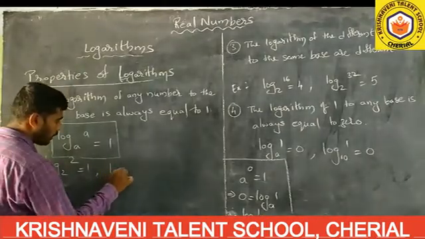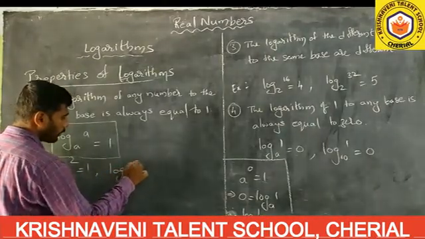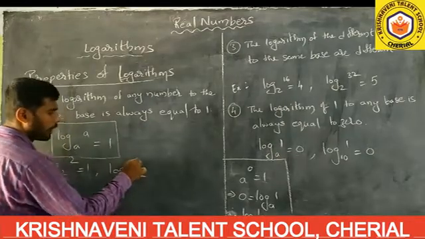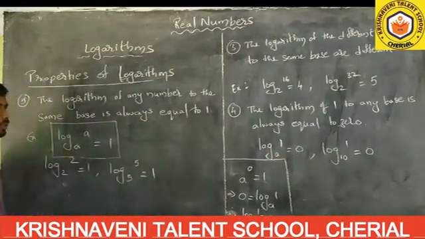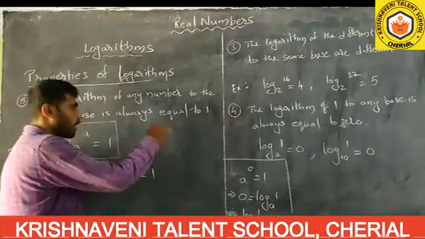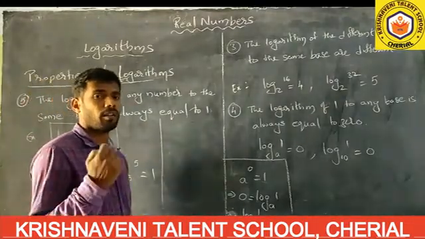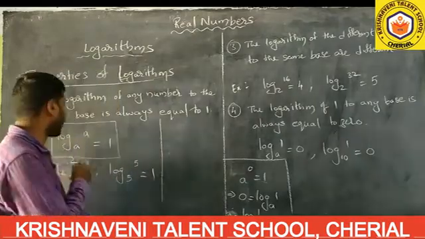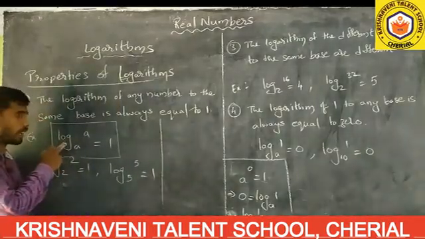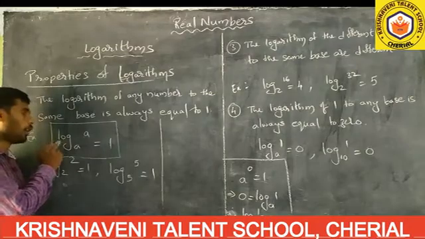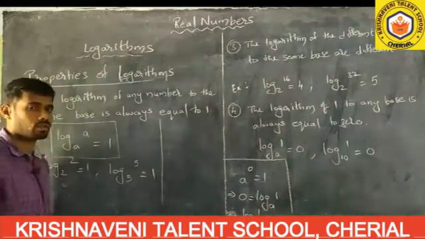Suppose another, log 5 to the base 5. Whenever the number and base are the same, its value is equal to 1. And again, in the examination, they will ask how you will prove log a to the base a is equal to 1. They will ask it for 1 mark. How will you prove log a to the base a is equal to 1?